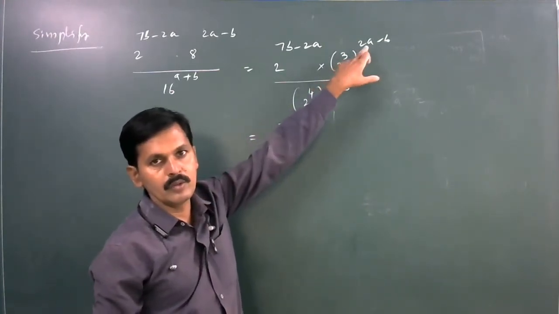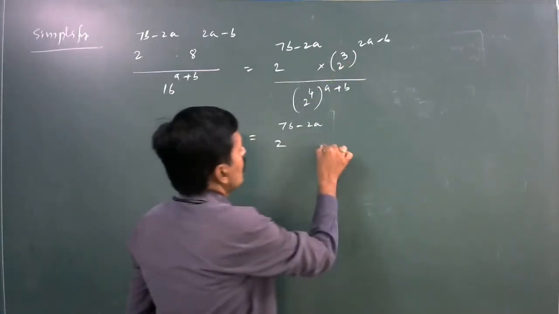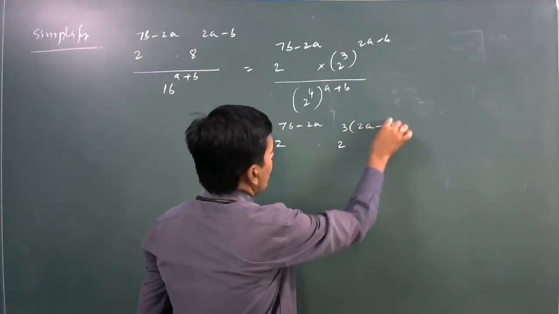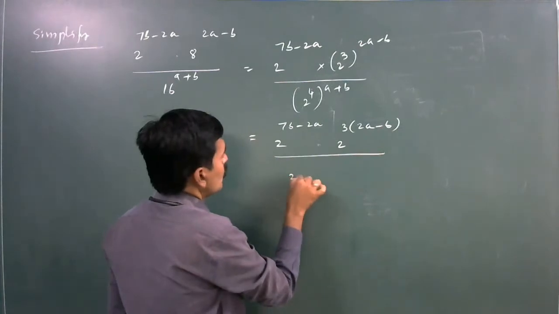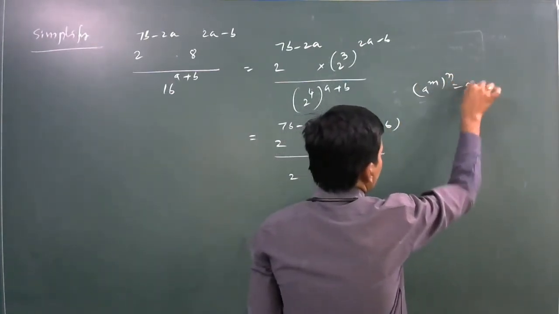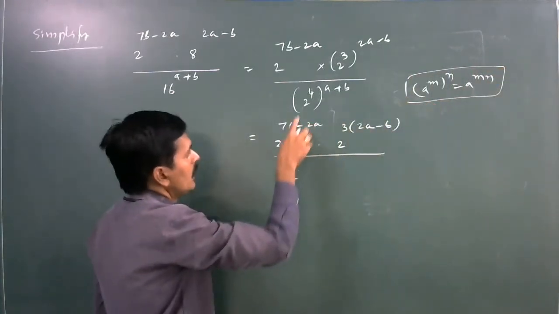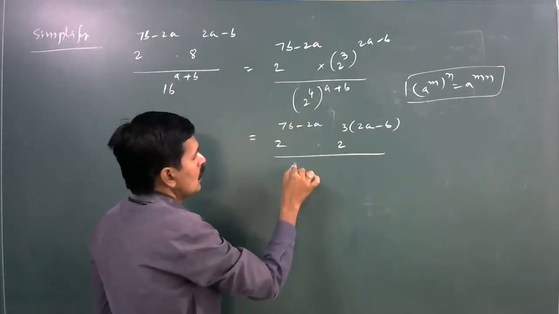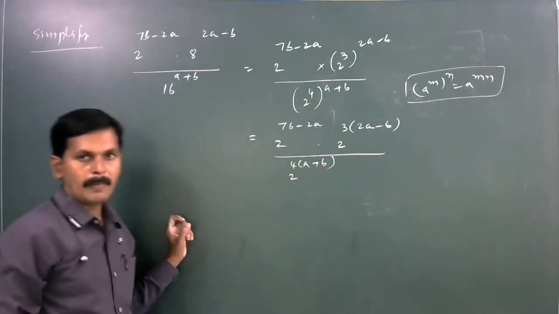What about a power m whole power n? It is a to the power of m into n. Here 2 power 3 into 2a minus b divided by 2 power, here also applying a power m whole power n, it is equal to a to the power of m into n. Here 2 power 4 whole power a plus b is equal to 2 power 4 into a plus b.